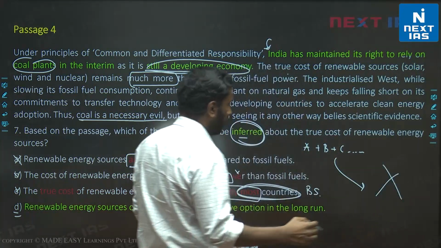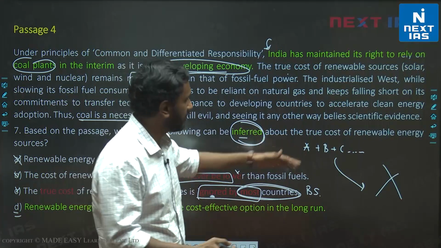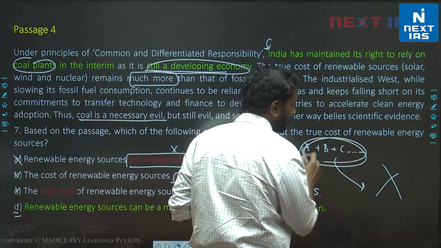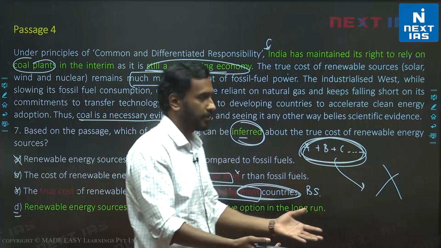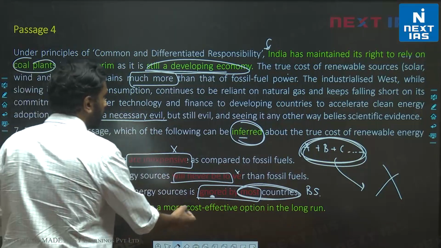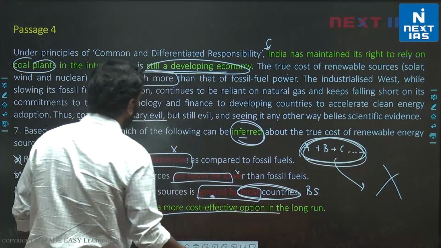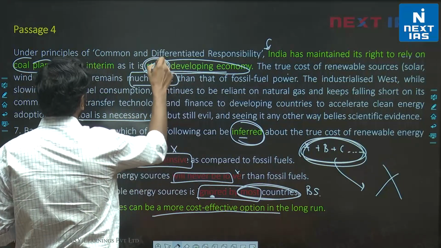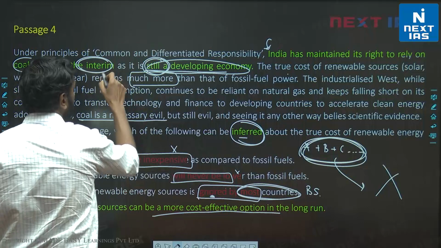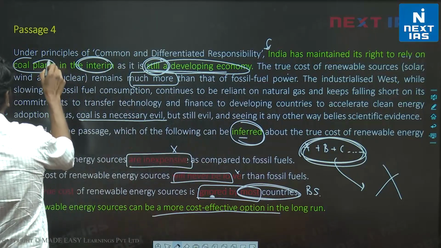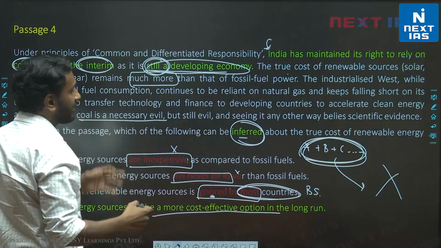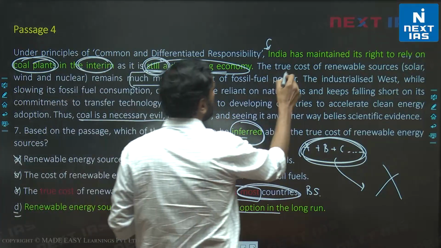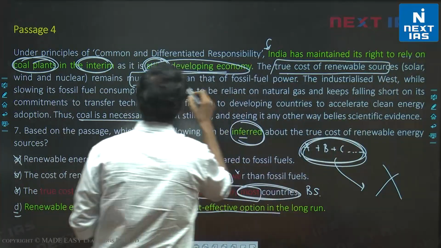Completely new, but completely new in the sense that it relies on these. In the absence of this evidence, you can't come up with that thing. So renewable energy sources can be a more cost effective option. How? Because India is for a while, or for the interim, relying on coal plants, and that is because the cost of renewable sources is much more.